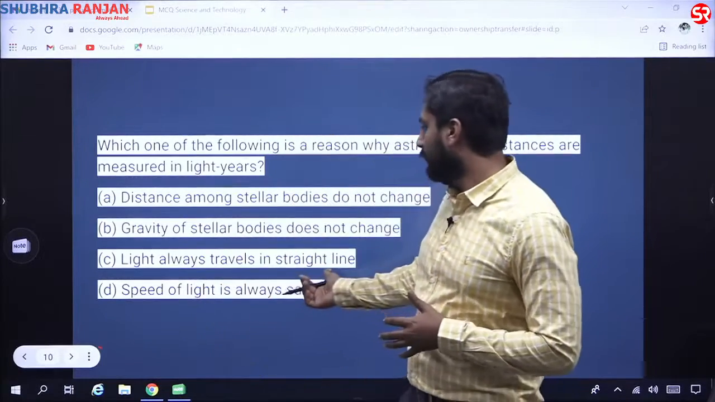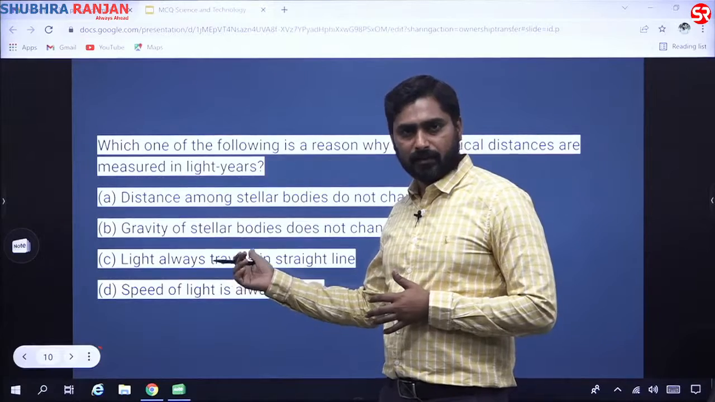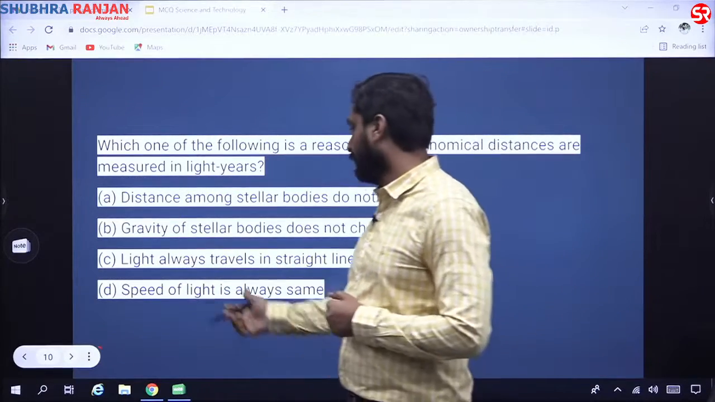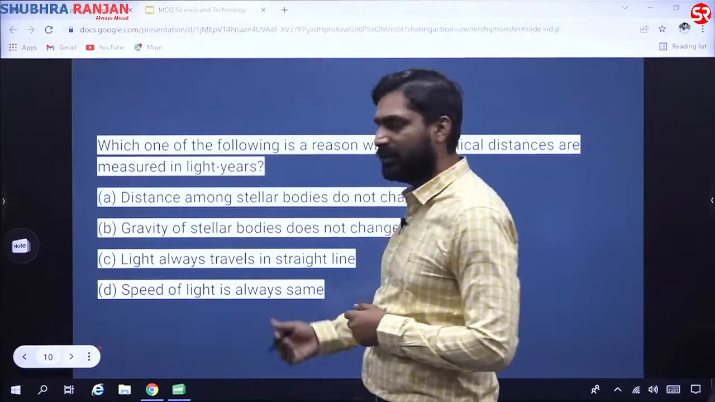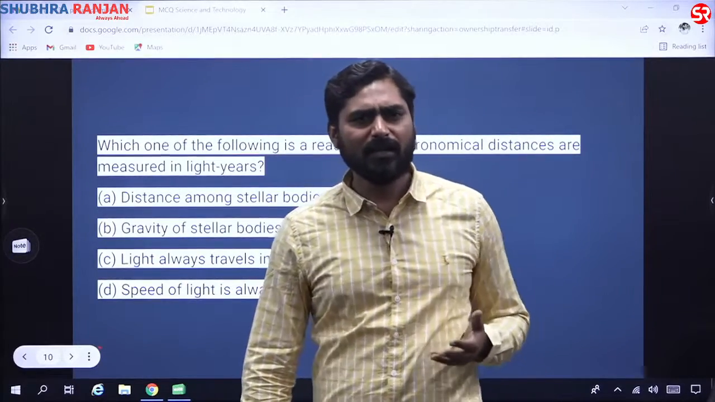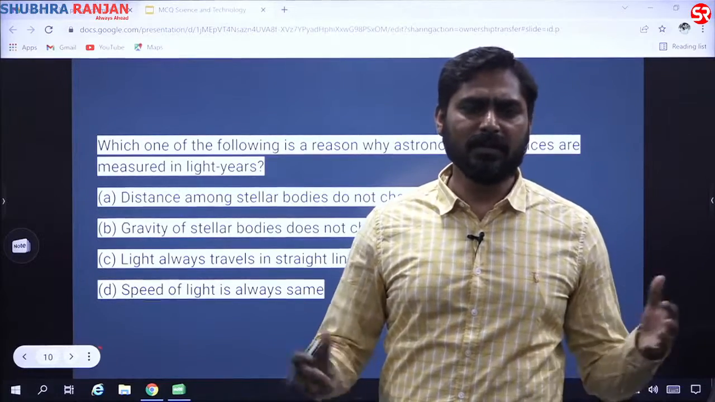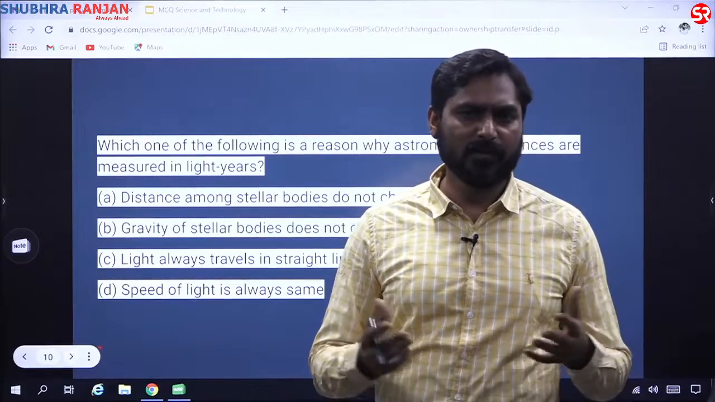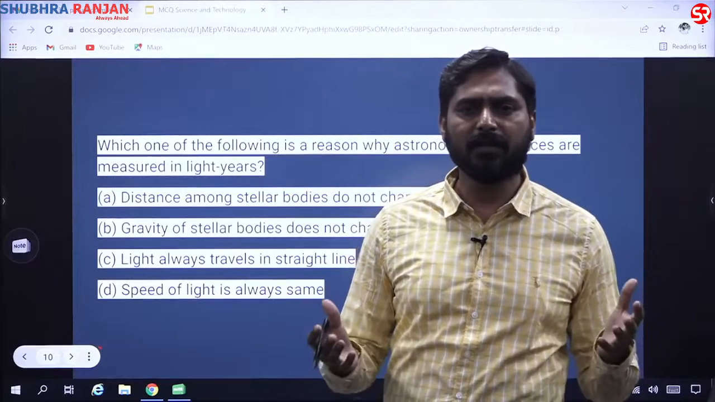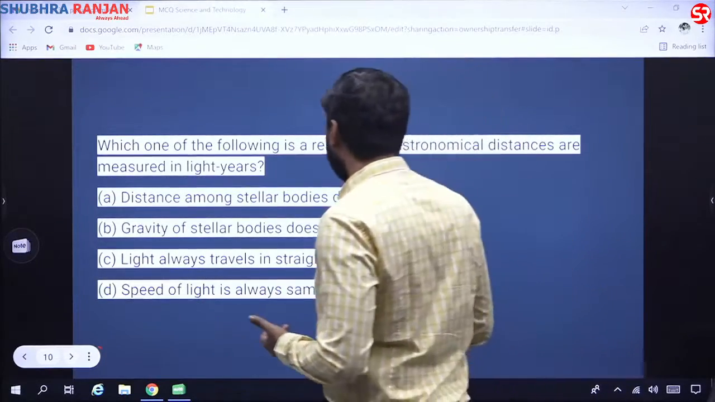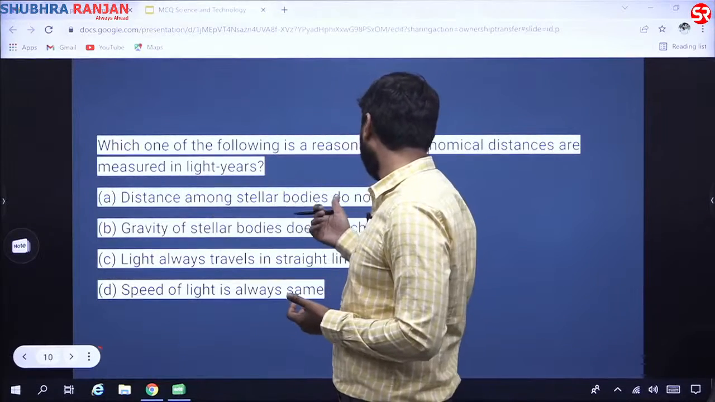So this statement is not always correct. Light always travels in a straight line, this statement is not correct. Gravity of stellar bodies does not change? Gravity of stellar bodies does change. Yes, because it is dependent upon the mass and the shape. So if two black holes are merging, gravity would change. If there is some collision, if it loses mass, then gravity could change. Distances among stellar bodies do not change?